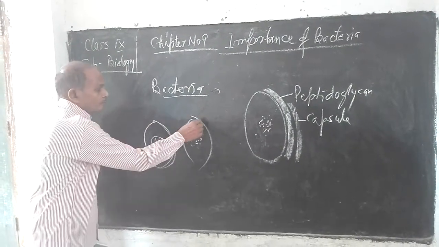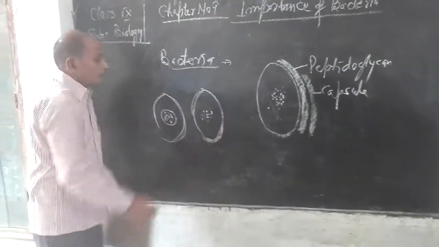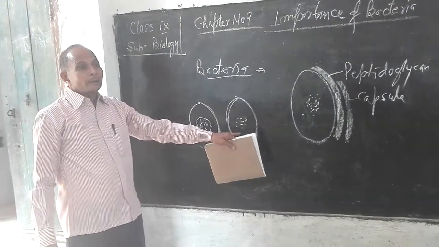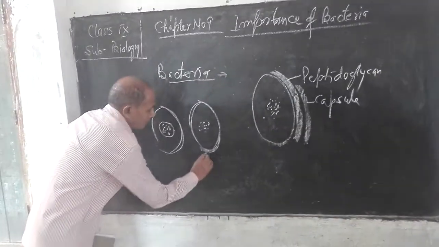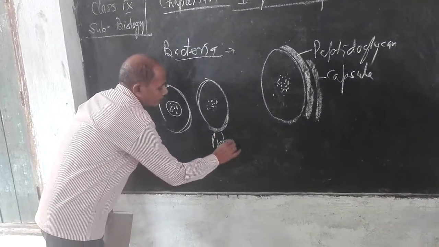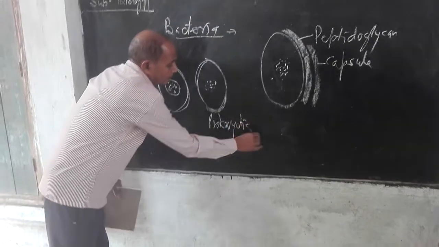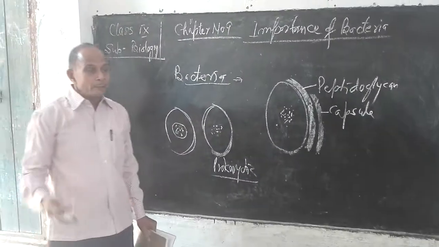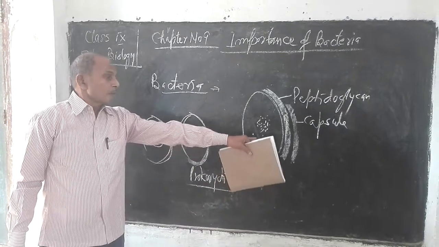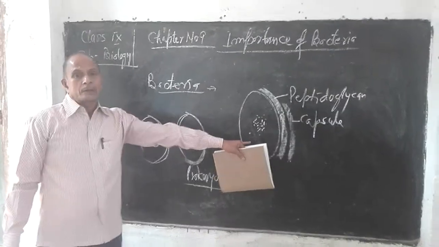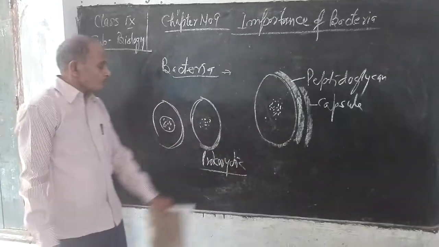So in case of bacteria, the nuclear materials are not surrounded by a nuclear membrane, and such types of cells in which the nuclear materials are not surrounded by a nuclear membrane are known as prokaryotic cells, and such types of living beings are known as prokaryotes. So we can say bacteria are prokaryotes. Clear?